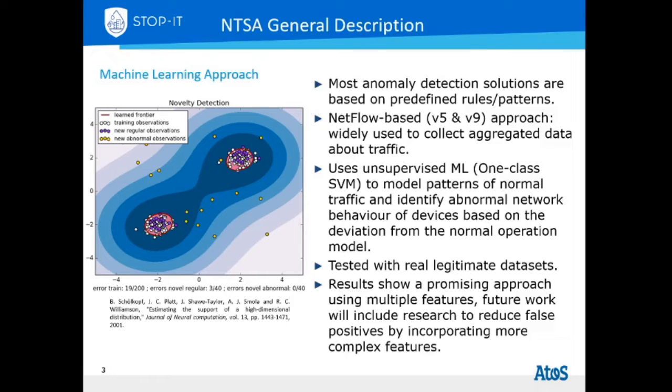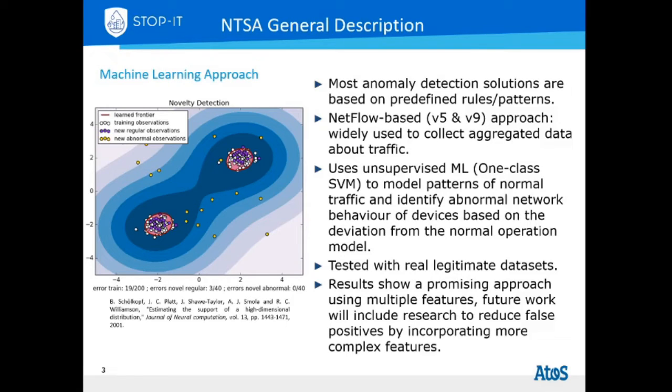The NTSA monitors network traffic that takes place in the managed infrastructure together with logs generated by applications of interest to accurately detect in real time anomalies that might represent attacks to the infrastructure. It uses machine learning, such as the one-class SVM, to create a model of the regular communications that take place in the network. It creates boundaries that regroup all normal observations. Therefore, any new observation falling outside these boundaries will be automatically considered an anomaly.